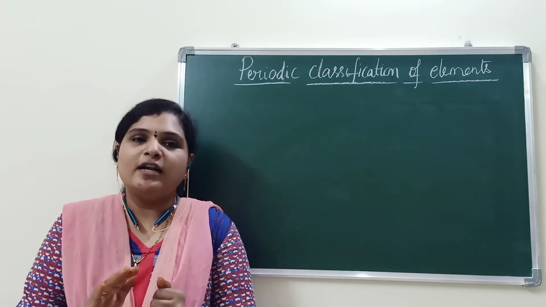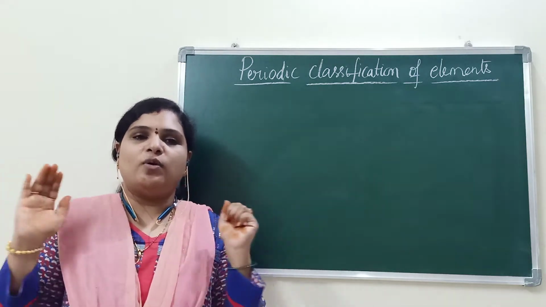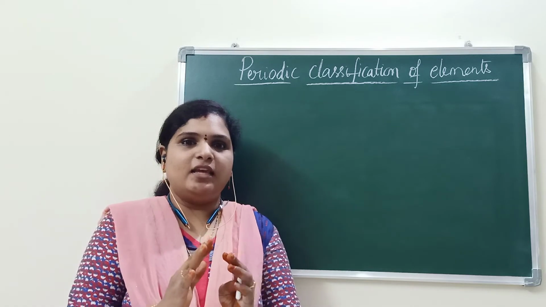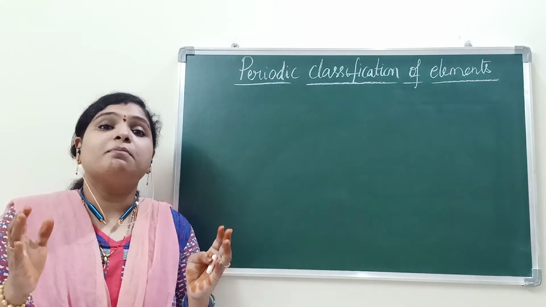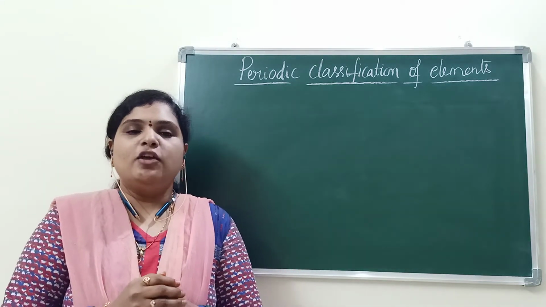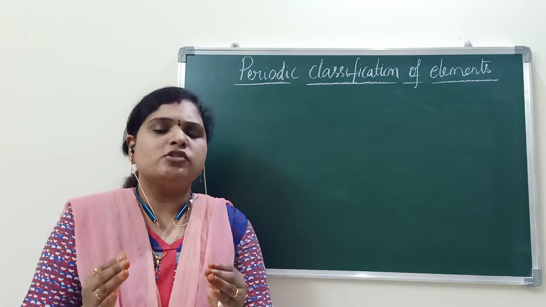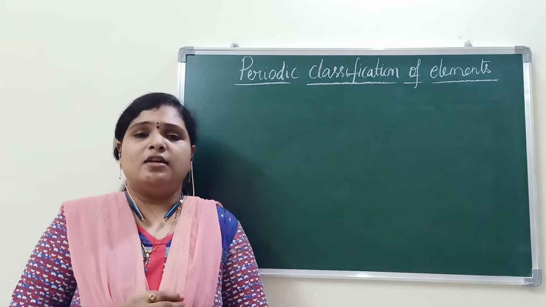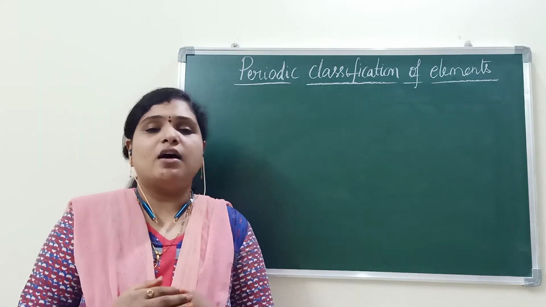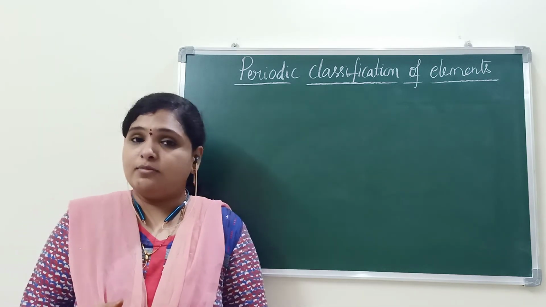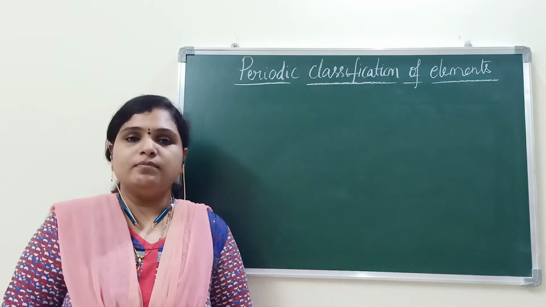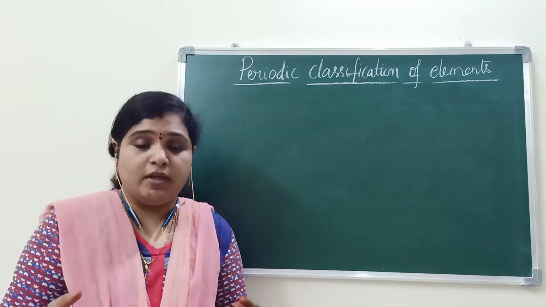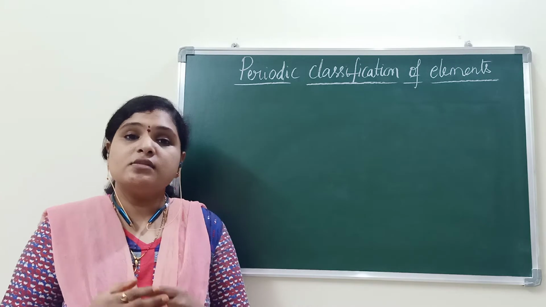What is there around us? Everything around us is nothing but matter. You know the basic units of matter, the fundamental particles of matter, may be atoms or molecules. Atoms may or may not have independent existence.